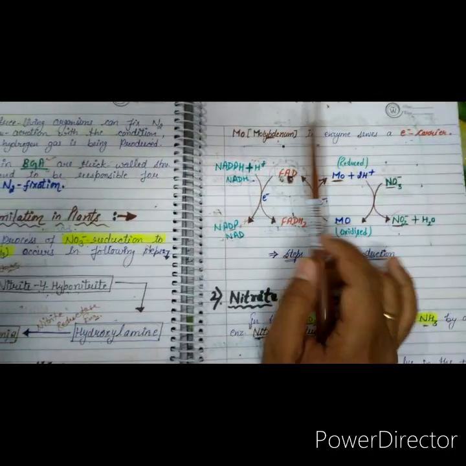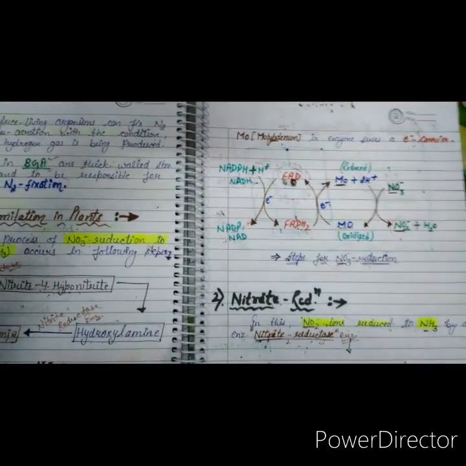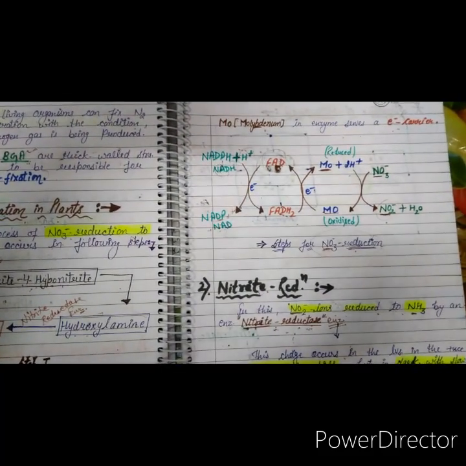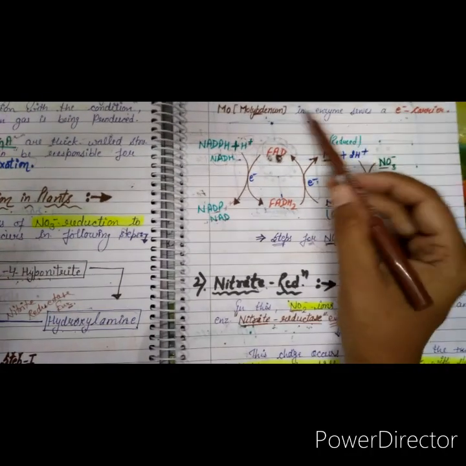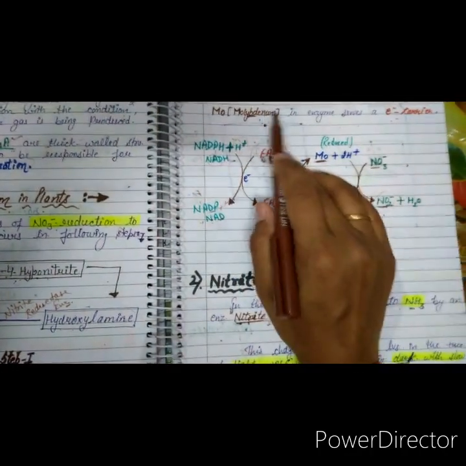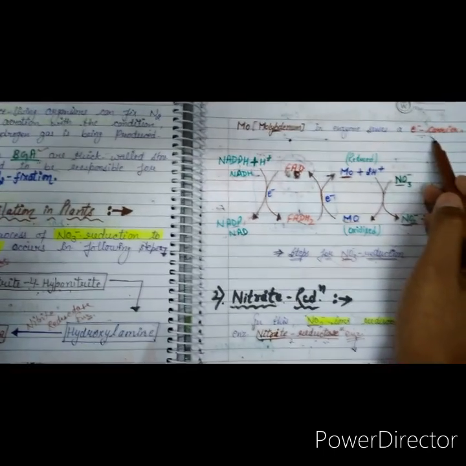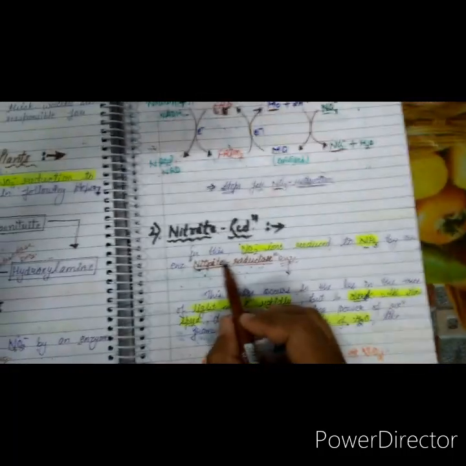Molybdenum is a cofactor domain which helps in the reduction of nitrate to nitrite, and molybdenum also serves as an electron carrier in nitrate reductase. The FAD is a binding domain and the molybdenum is a cofactor domain. Is that clear? The second step is nitrite reduction.